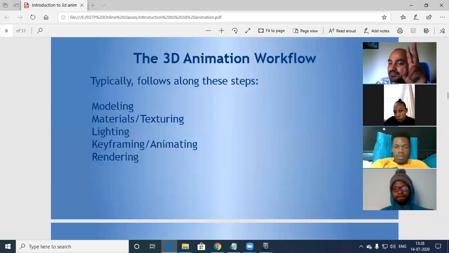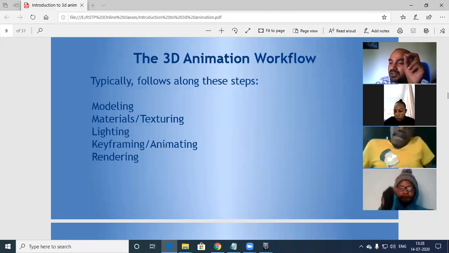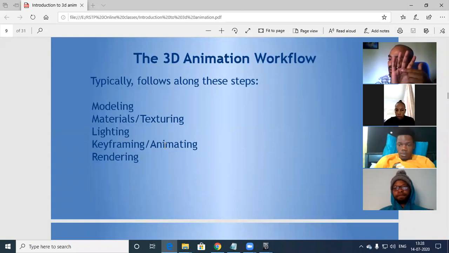The second step is materials or texturing, which means shading. You can consider it as materials. You will work on what material is to be applied to which model. Then texture. Our textures are different. The skin texture is different. If you look at your hand this way, the texture here is different, and if you look at it this way, the texture is different, right? You can see a lot of pores, a lot of detailing.